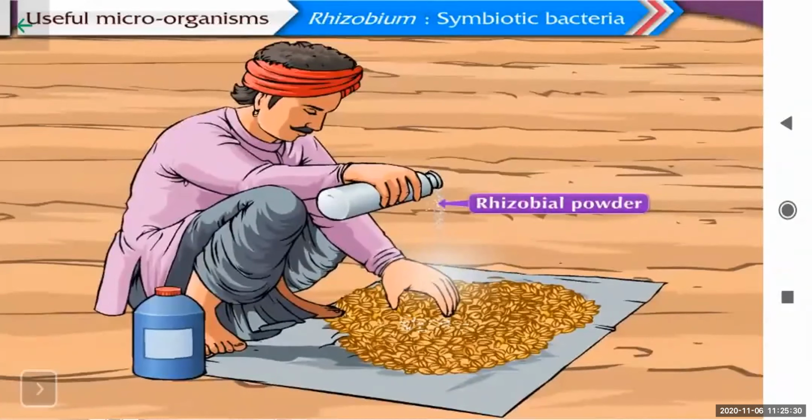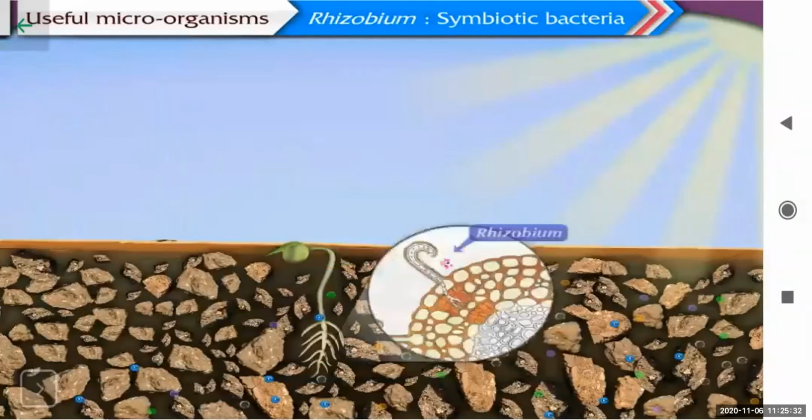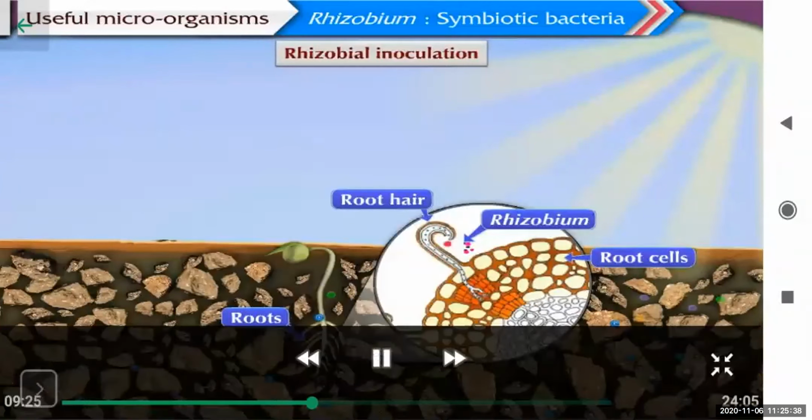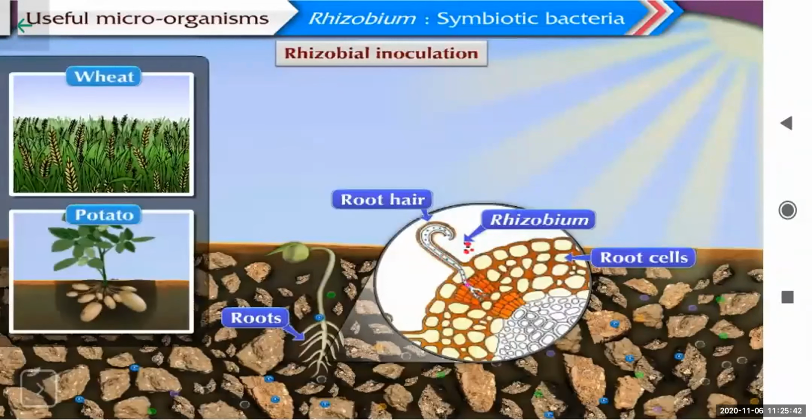Recently used technique, that is rhizobial powder, which is inoculated on the seed. So as the plant grows, this rhizobium develops an association with the root and they start their function. Hence, the productivity of the crops can be increased with the help of rhizobium culture.